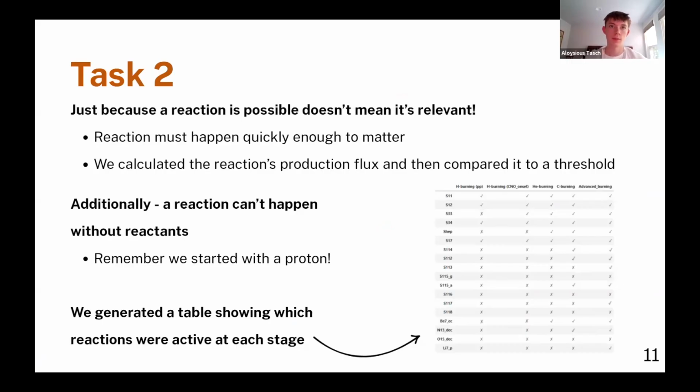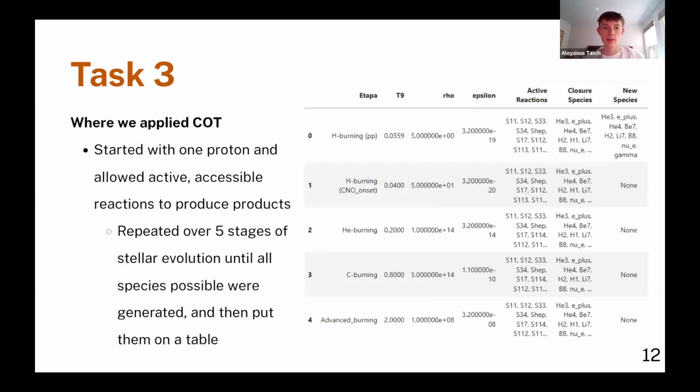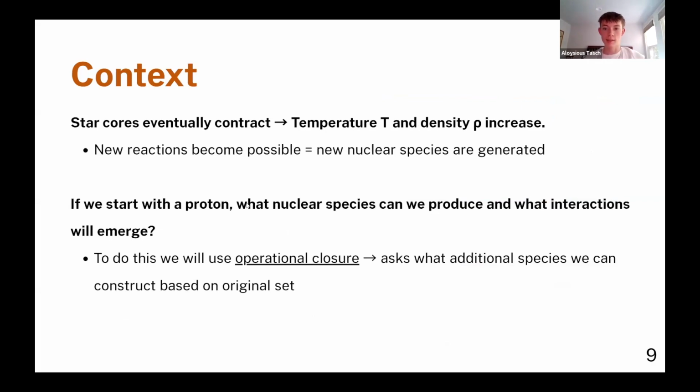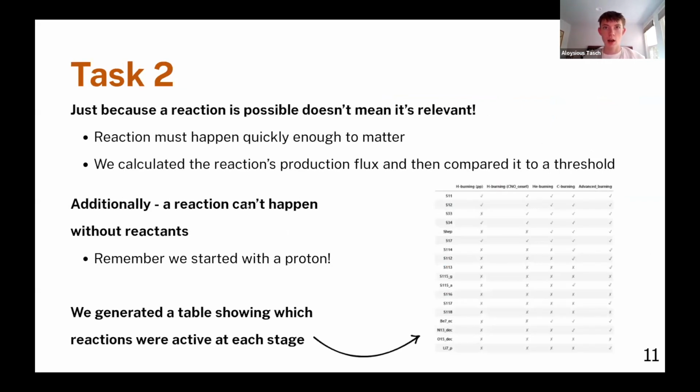So yes, this was task 2, and there's task 3, which is up next. Task 3 is where we actually applied chemical organization theory to our nuclear network. So we took the active reactions identified in task 2, and we used them to calculate operational closure, which, if you recall, asks what additional species we can create based on the original set.